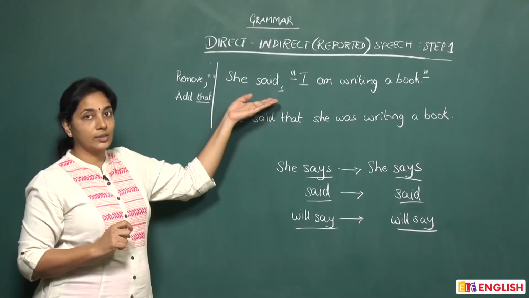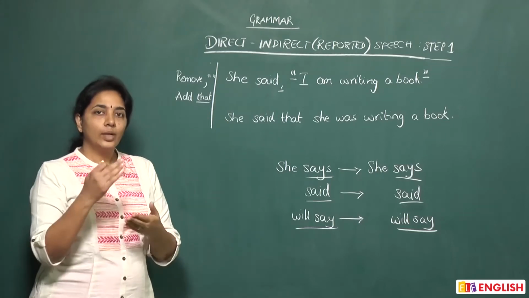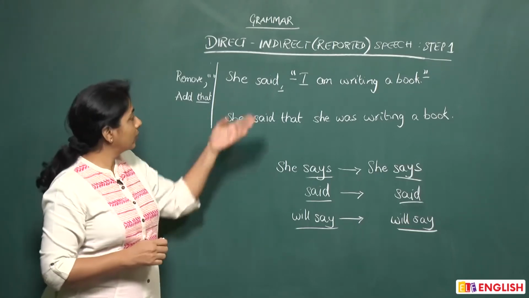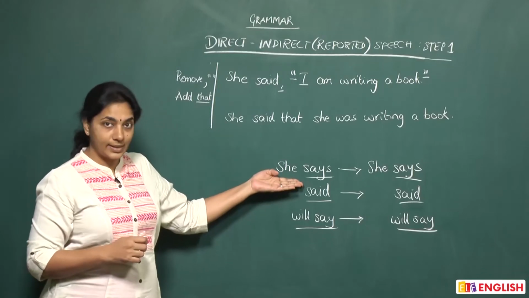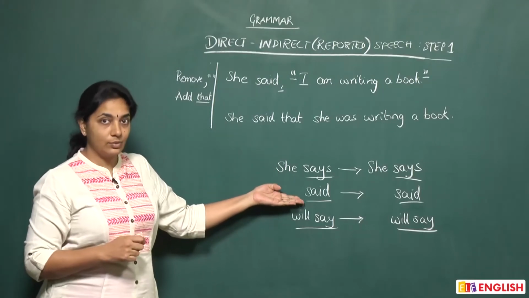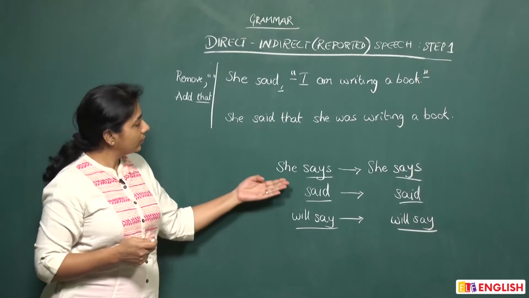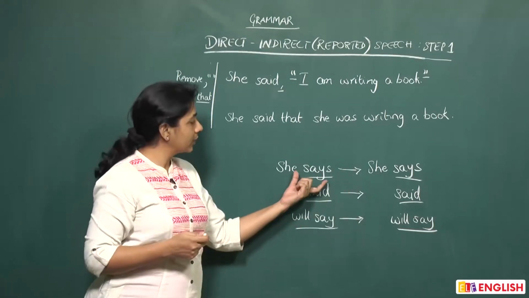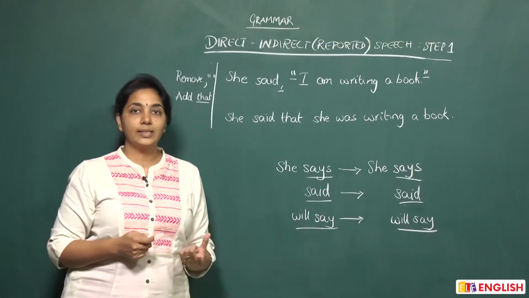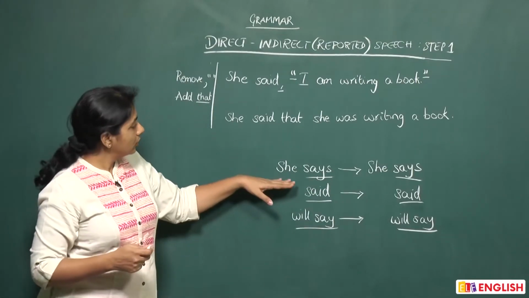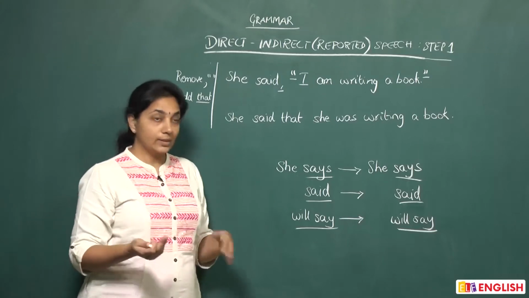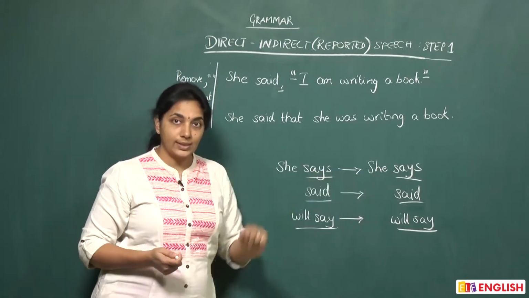So when you are converting from direct to indirect, you have 3 kinds of reporting verbs. You can have it in the present tense, says, you can have it as said, which is the past tense, and you can have it in the future. When you convert from direct to indirect, you have to make sure that the reporting verb remains the same. So, she says, when I convert it to indirect, will always be she says.